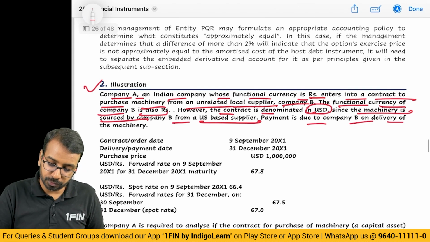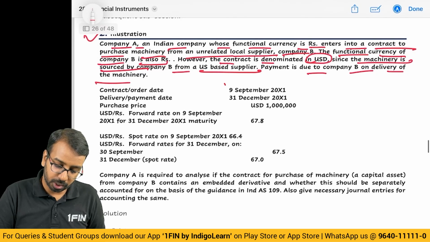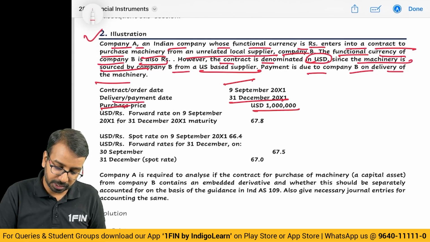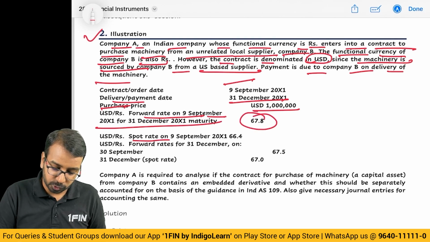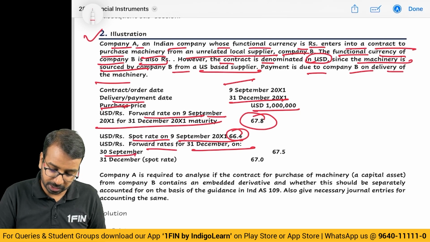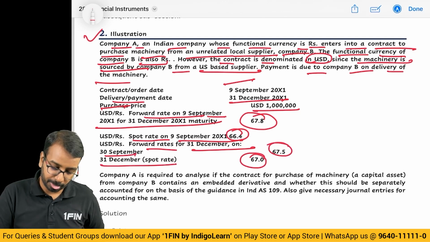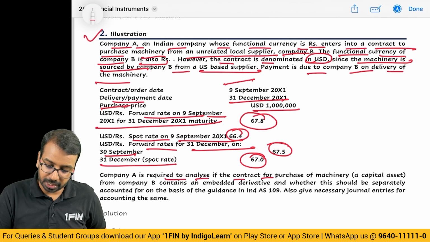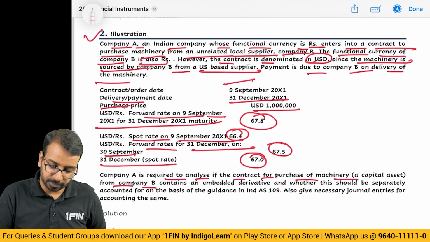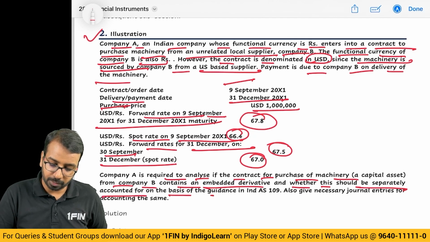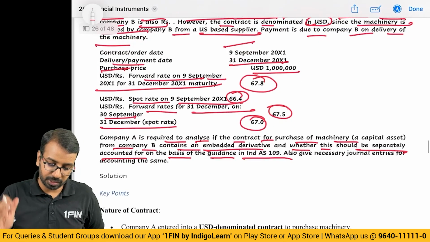Payment is due to the company on delivery of the machinery. Order date 9 September, delivery date 31st December, purchase price 1 million USD. Forward rate on 9 September for 31st December maturity 67.8, spot rate on 9 September 66.4, forward rate for 31st December on 30th September 67.5 and on 31st December 67. These are the rates given. Company A is required to analyze if the contract for purchase of machinery from Company B contains an embedded derivative and whether this should be separately accounted for on the basis of guidance given in Ind AS 109. Give the necessary journal entry.